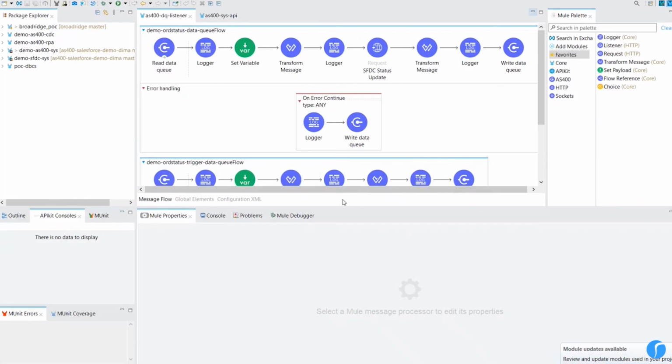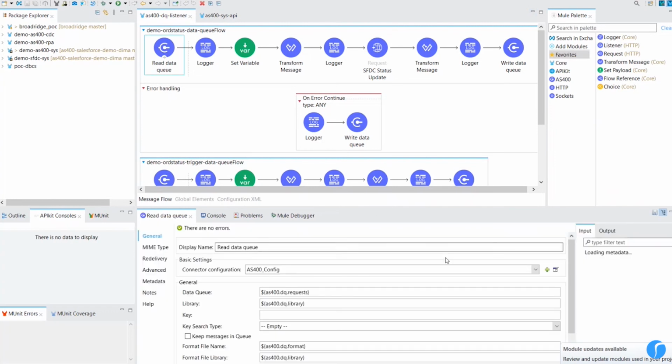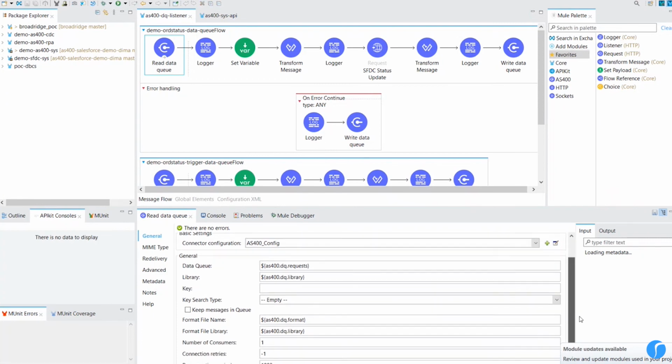component comes to play. We have a Mule application that listens for that data queue. And for every new event, it will trigger the processing. As you can see, we define the data queue and the library.